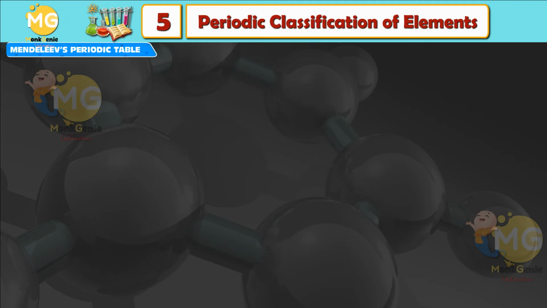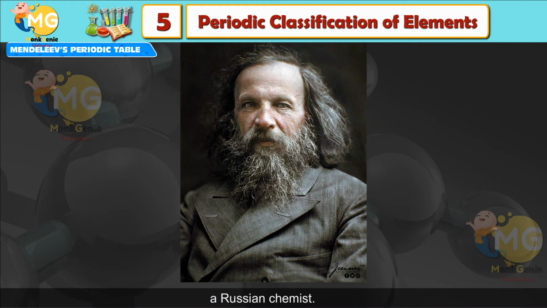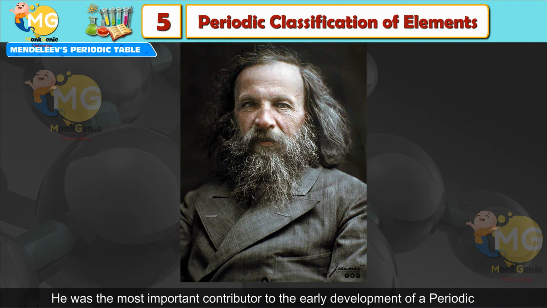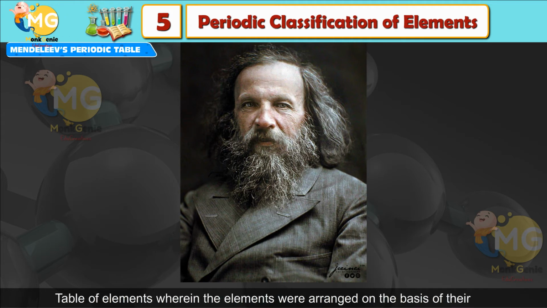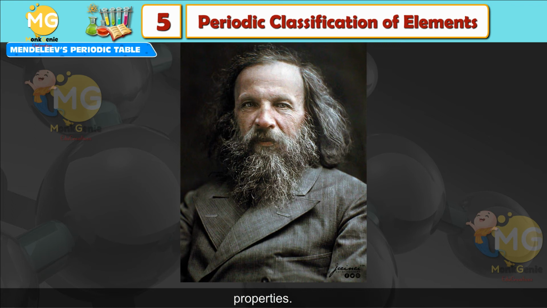Mendeleev's periodic table. The main credit for classifying elements goes to Dmitry Ivanovich Mendeleev, a Russian chemist. He was the most important contributor to the early development of a periodic table of elements wherein the elements were arranged on the basis of their fundamental property, the atomic mass, and also on the similarity of chemical properties.